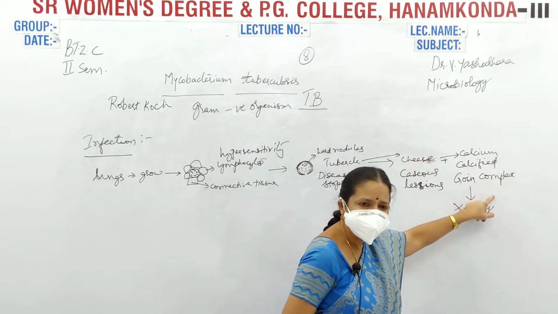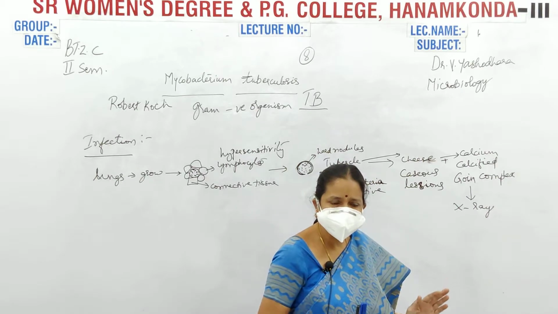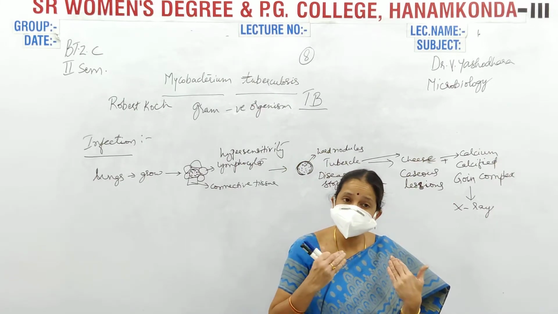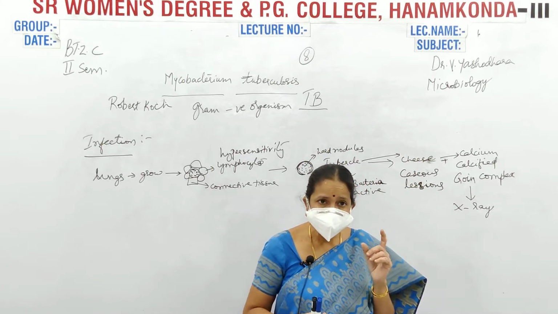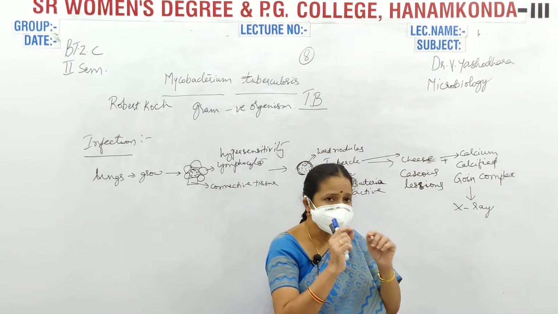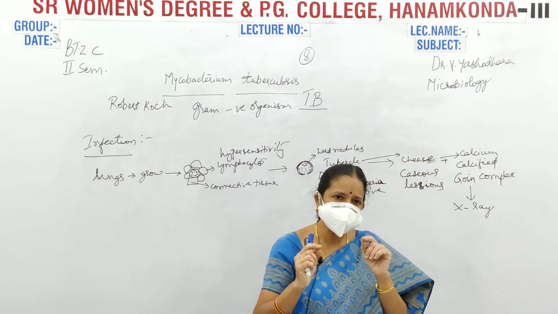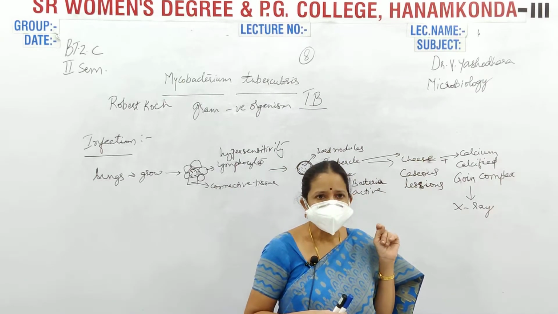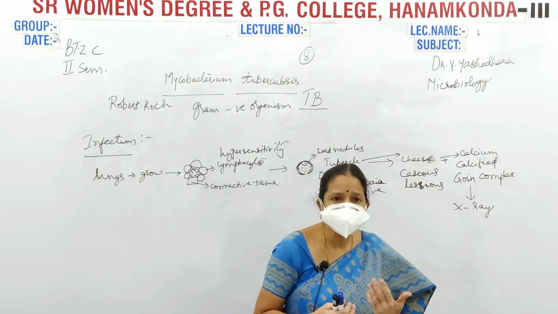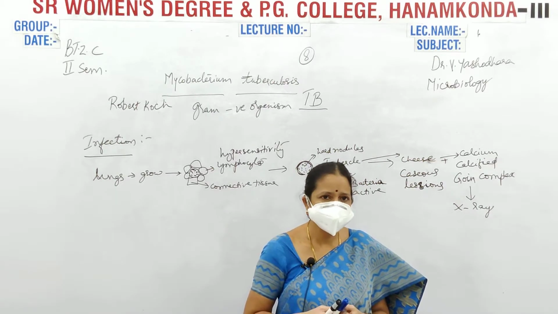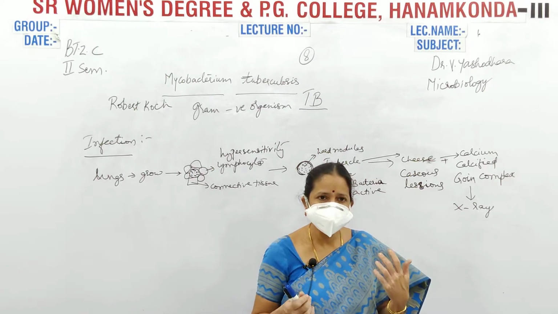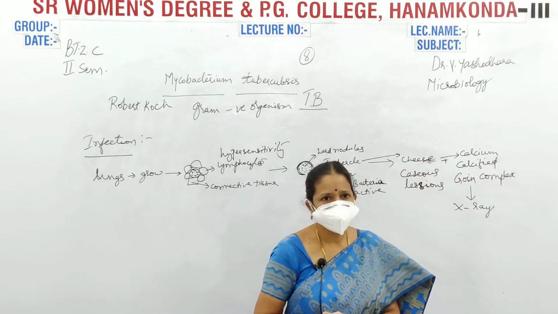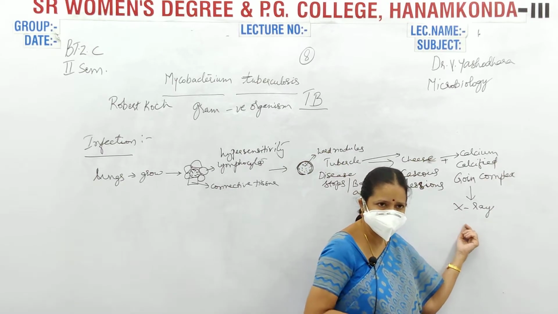Because of this Ghon complex, when a patient suffering with tuberculosis goes for a chest X-ray, calcium depositions can be observed. Based on the calcium depositions, the doctor will say how much infection is there in his lungs. What is the infection rate of tuberculosis in his lungs? By X-rays, you can see this.